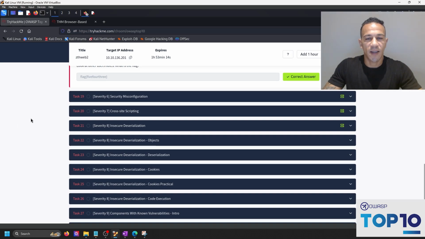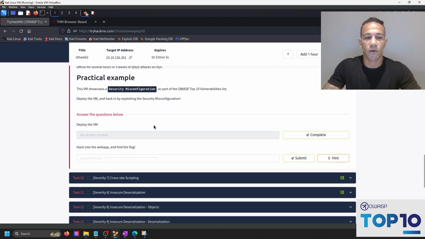Today we're going to be focusing on task 19, severity 6 on the OWASP top 10, and this is part of the OWASP top 10 series. We're going to take a look at security misconfigurations here.